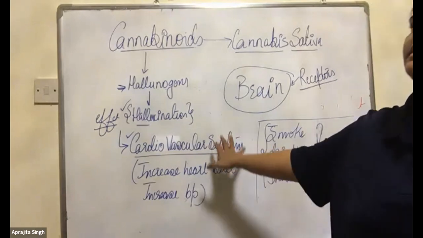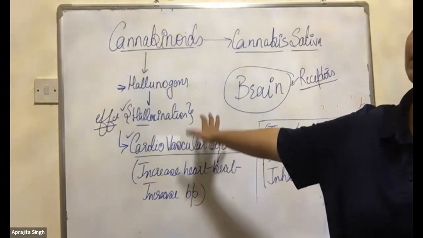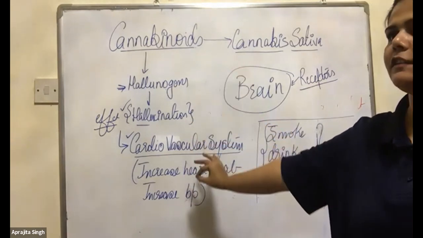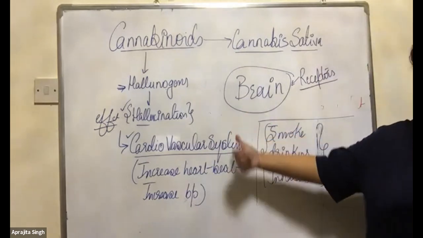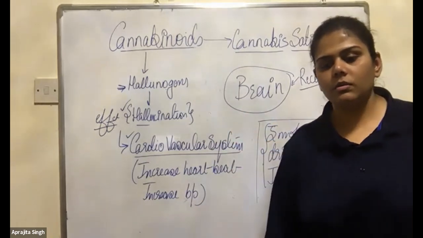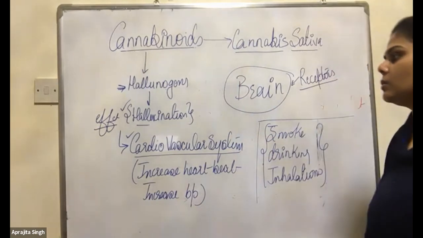And cannabinoids are an Indian product. This plant is easily found in India. The poppy seeds, Afghanistan. This is India. See, we are doing the world tour. Drugs world tour.